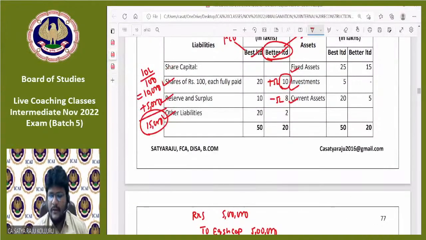Yes, sir, all assets and liabilities taken over at book value. Next, PC should be in the form of fully paid up equity shares. Yes, sir. Shareholders holding 90% of the share capital should become shareholders of the purchasing company. Yes, sir, that was also possible. The same line of business is also taken over. Then it may look like amalgamation in the nature of merger, right?